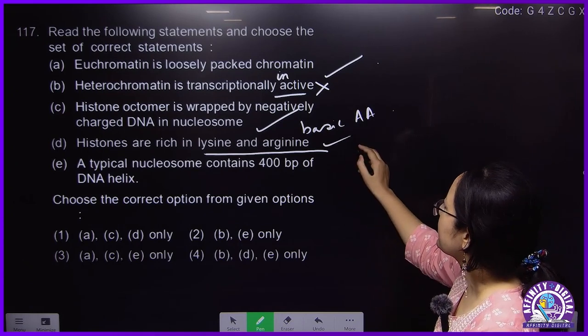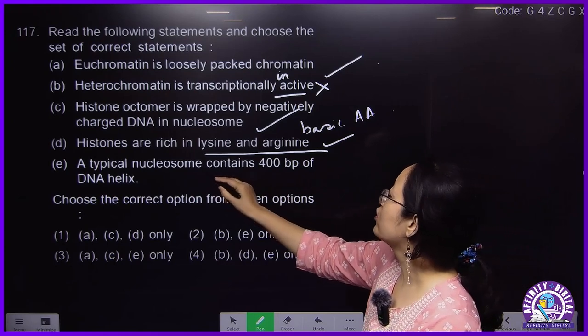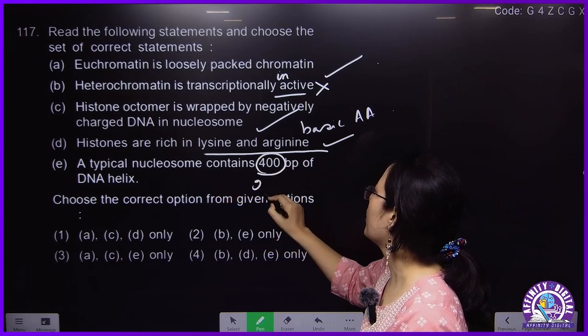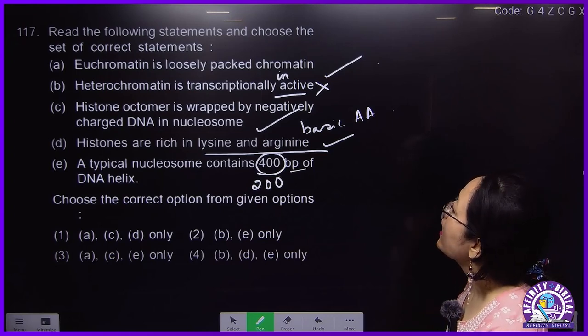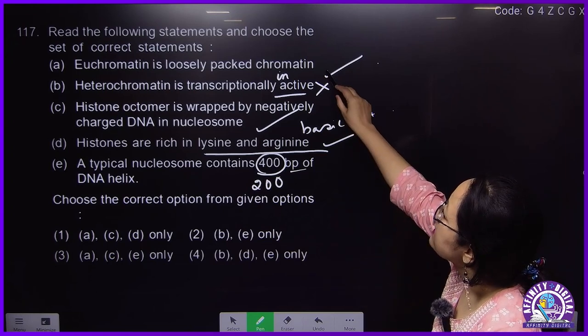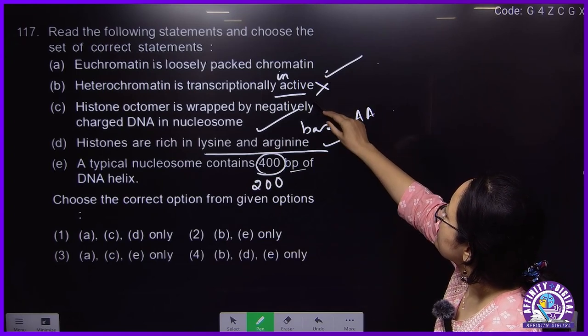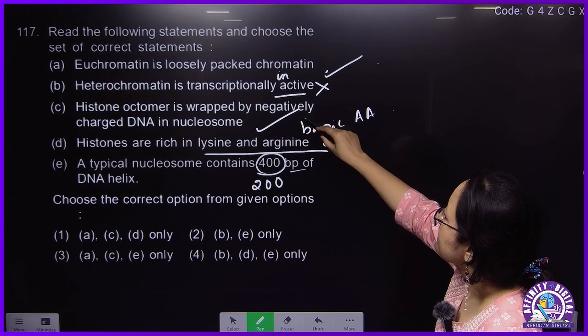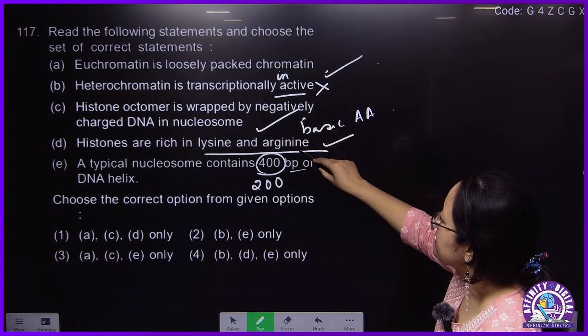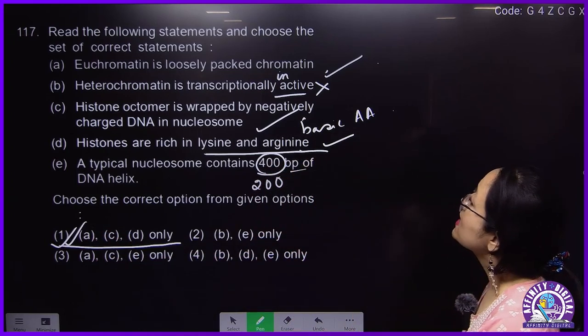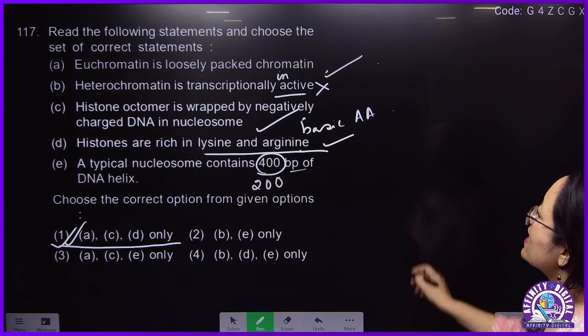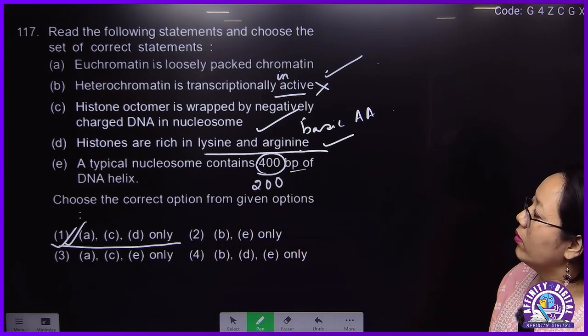This is correct. A typical nucleosome contains 200 base pair of DNA helix. That means A is correct, C is correct, D is correct. A, C and D.